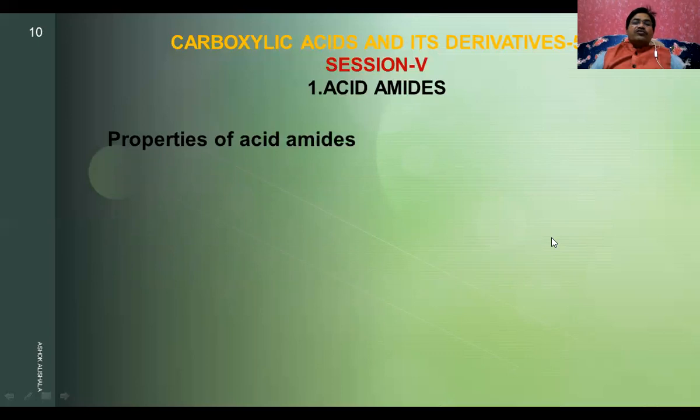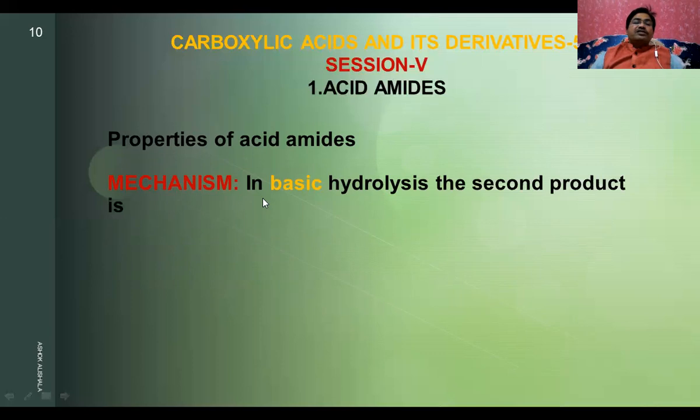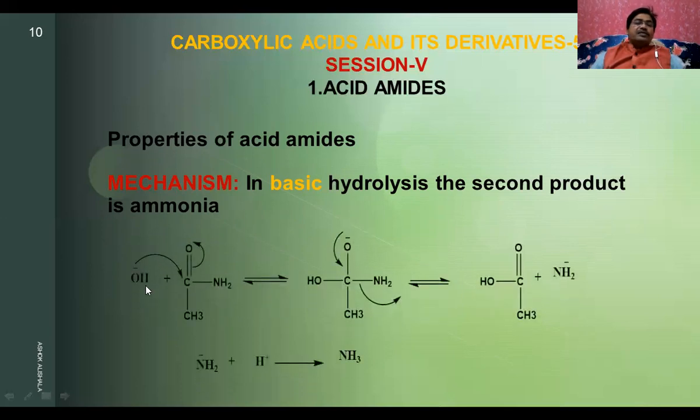Another property of acid amides. Okay, let us see the hydrolysis of acid amides. In basic hydrolysis, the second product is ammonia. Just now we observed, see what happens. The OH minus ion is added here. The pi bond is shifted to this oxygen. Among carbon and oxygen, oxygen is more electronegative, so the pi bonded electron is more attracted towards oxygen. You will get an intermediate compound where the oxygen becomes negatively charged, and this negative charge is again shifted back between the carbon and oxygen.